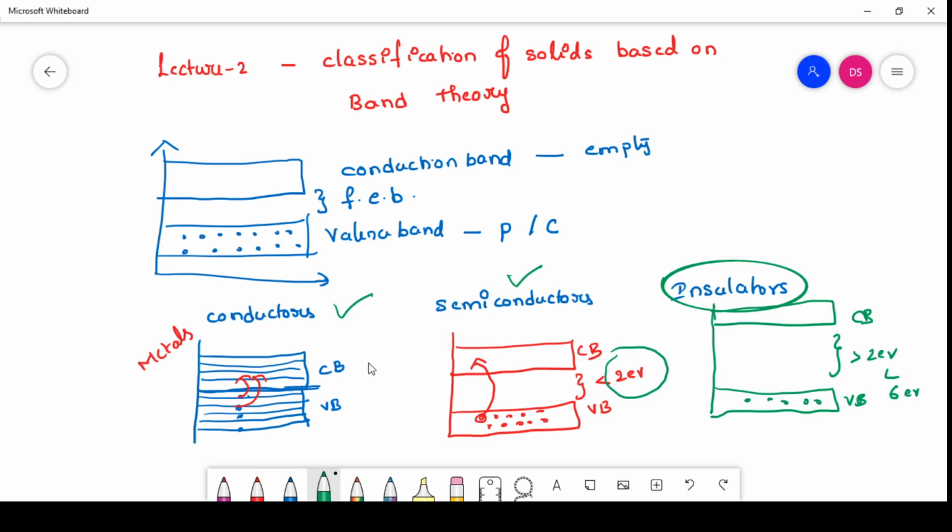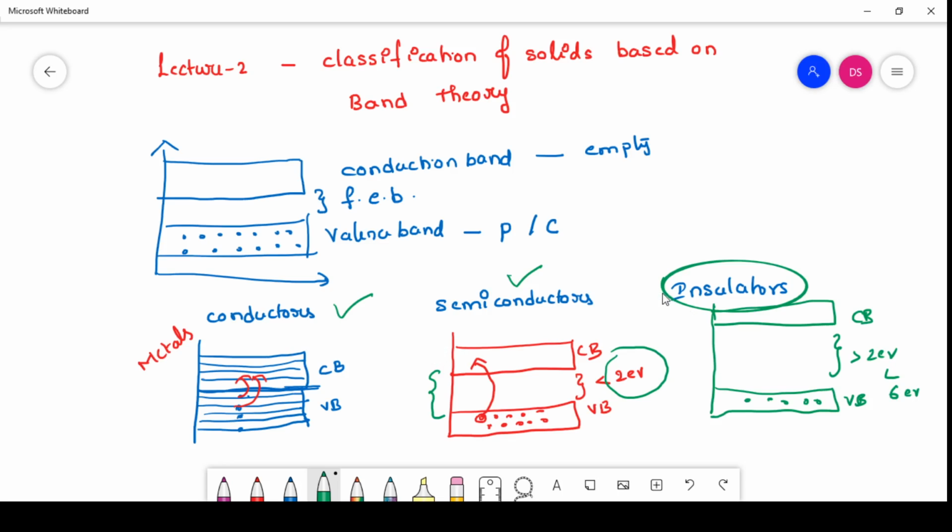So once again I am repeating that in conductors, valency band and conduction band are overlapped with each other, and in some materials they are separated by a very small energy band gap. In semiconductors, the band gap is less than 2 electron volts and we can initiate the conduction process by supplying an amount of energy which is just more than 2 electron volts.